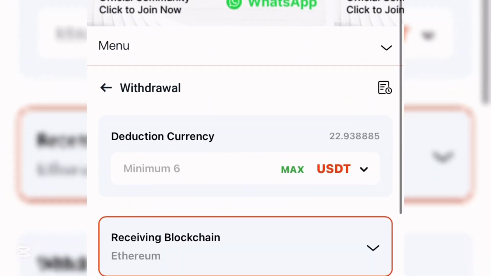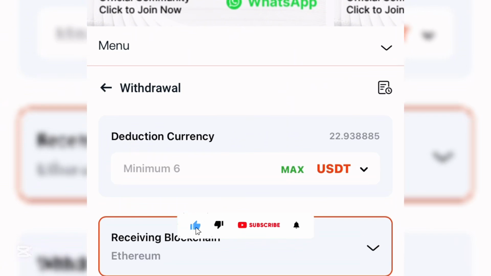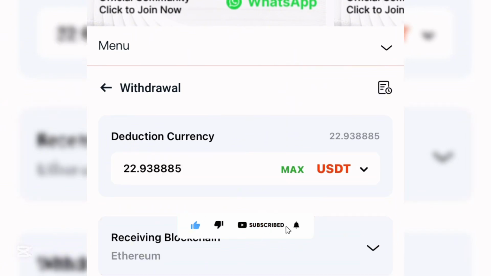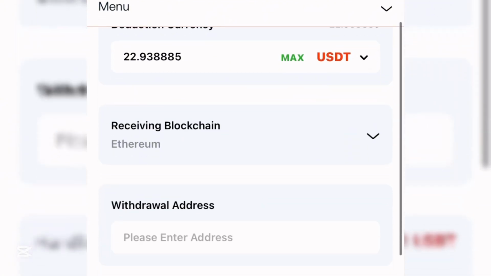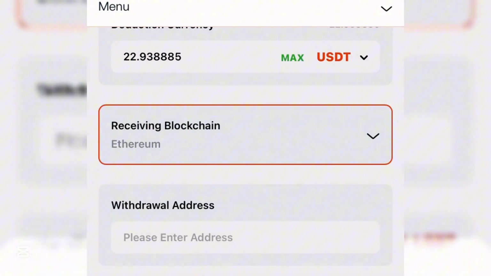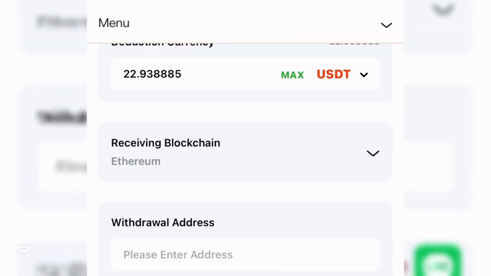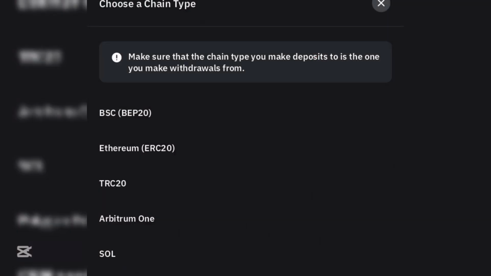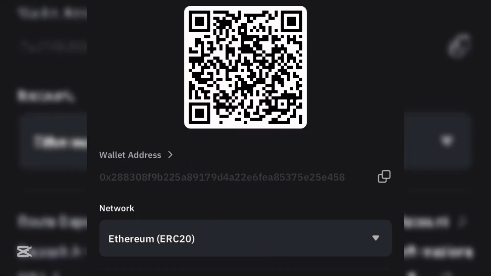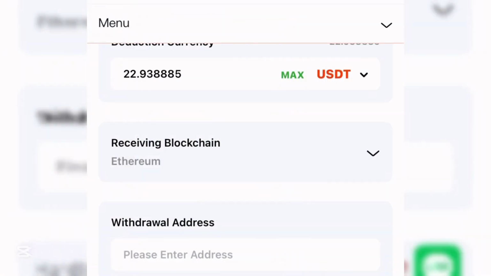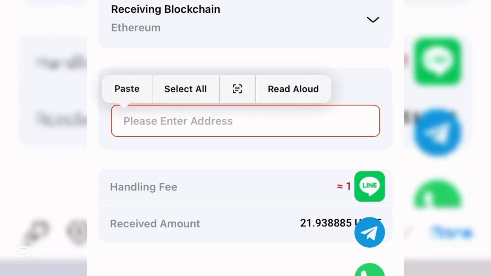Once you click on withdrawal, all you need to do is come down to where it says deduction currency, click on max. This is the actual amount you'll be receiving. The next thing you want to do is put your withdrawal address right here, and the withdrawal address required here is the Ethereum, which is the ERC20. When you head over to your Bybit account, you can see the ERC20. Just click on that, then copy your wallet address. Once you have done that, the next thing you want to do is come down under the withdrawal address and paste this.